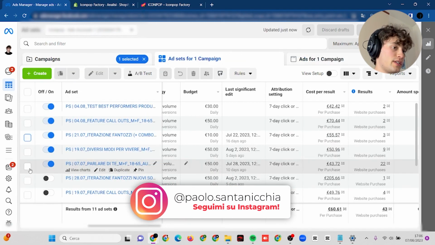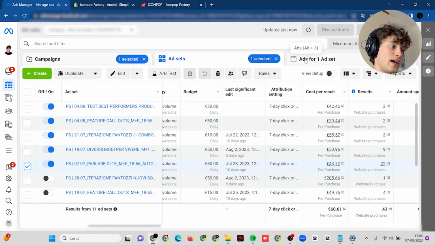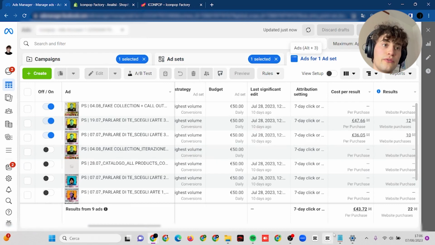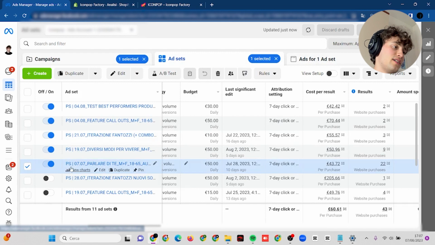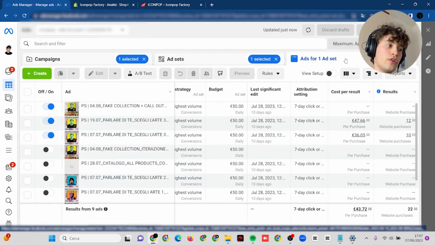And this is the still running ad set, the only ad set which is still running from day zero, which is an angle in Italian, "parlare di te", which means let them speak for you. So let the art speak for you, let the walls in your house speak for you.